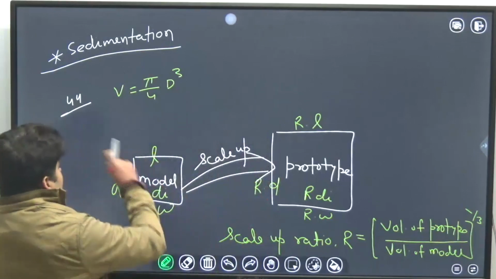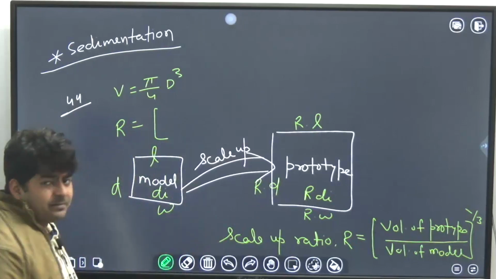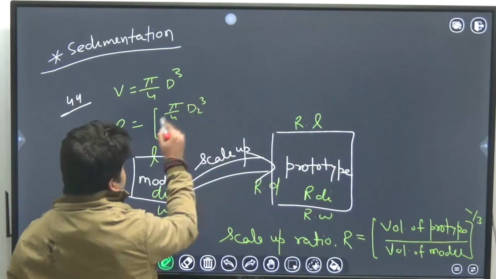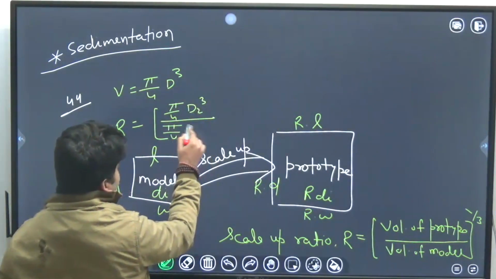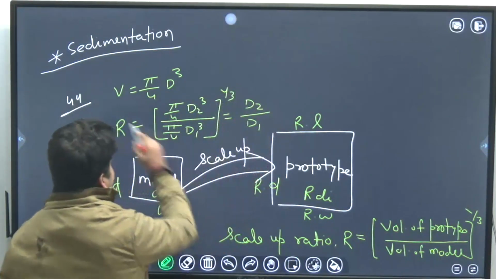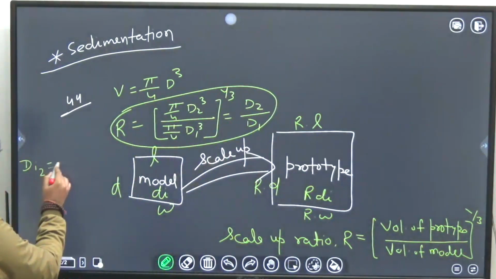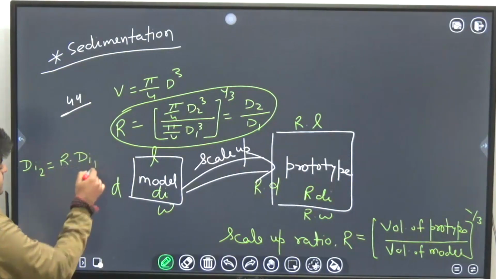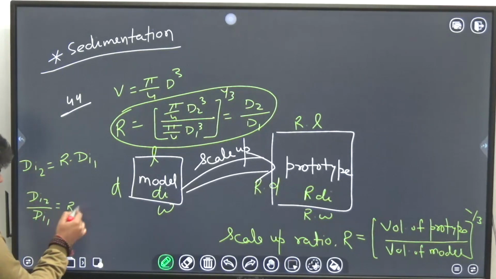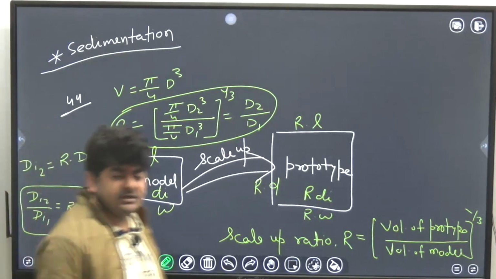Okay. So the scale up ratio: we can say volume of prototype, or volume after scale up, that will be pi by 4 d2 cube, and volume before scale up, or volume of model, pi by 4 d1 cube, entire power 1 by 3. So R will be equal to d2 upon d1. You can see that in this question. And so the impeller diameter in the prototype will be R times the impeller diameter in the model. So here you can simply say that di2 upon di1 is equal to R, and that is equal to d2 by d1. That is one thing that should also be clear to you.